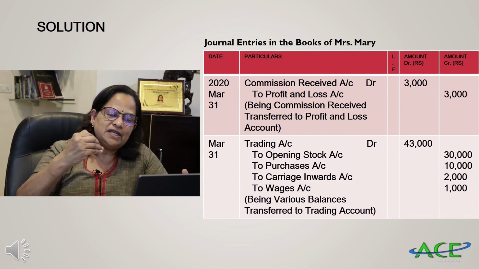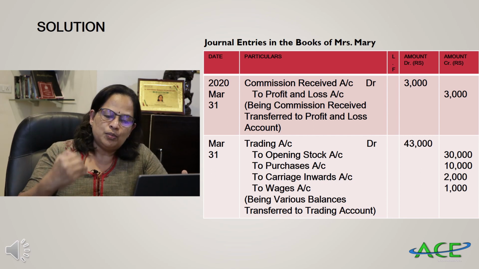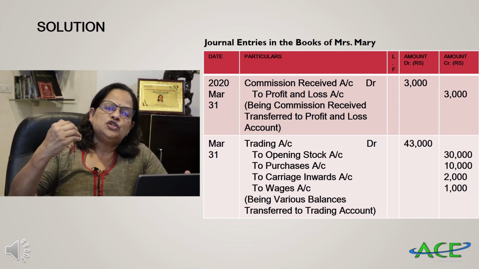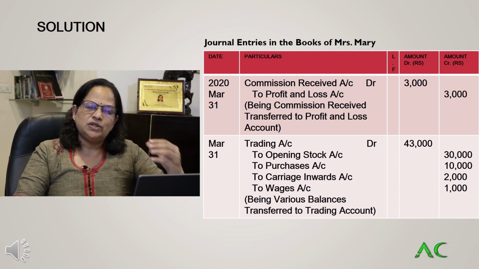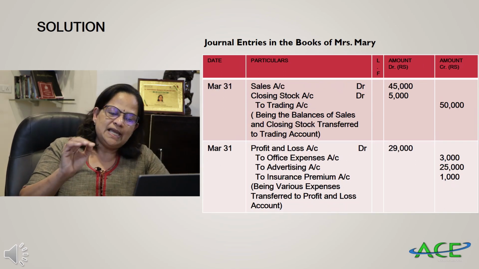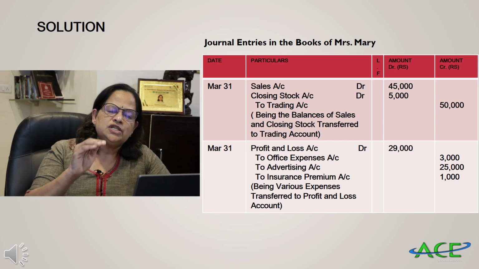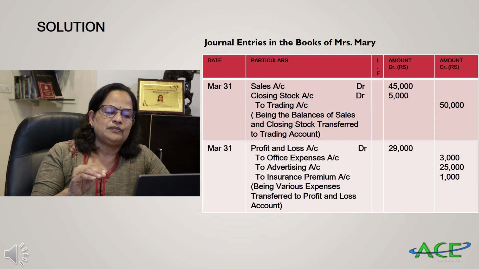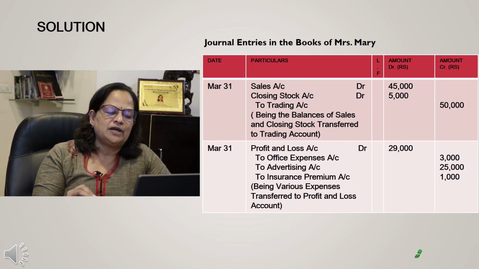Next is various items for the trading account. Trading account debtor 43,000 to opening stock account 30,000, to purchases account 10,000, to carriage inwards account 2,000, to wages account 1,000. So these items are transferred to trading account. Next is sales account debtor 45,000, closing stock account debtor 5,000 to trading account 50,000. So the balance of sales and closing stock is transferred to trading account.